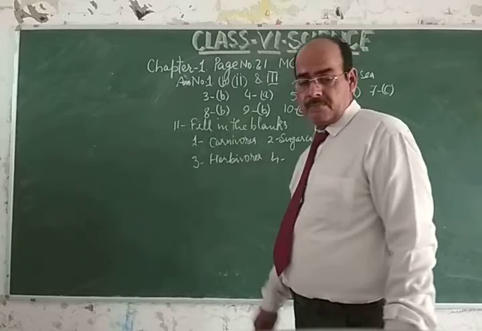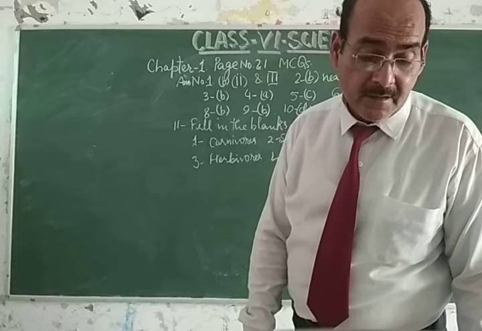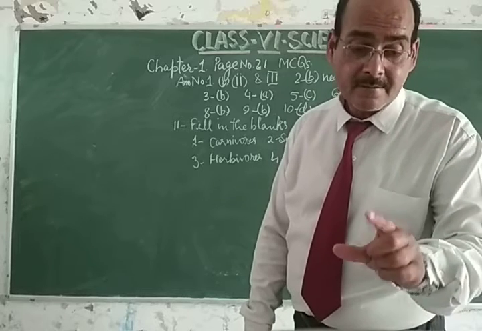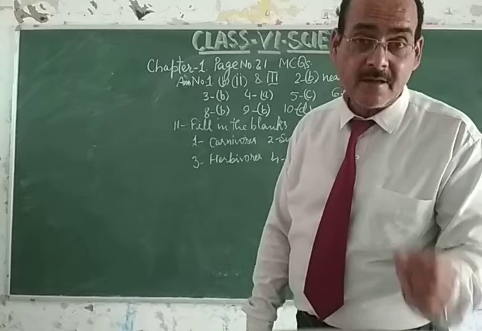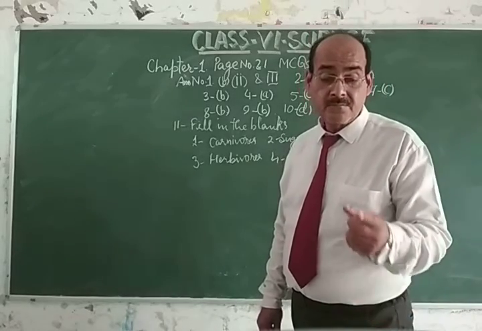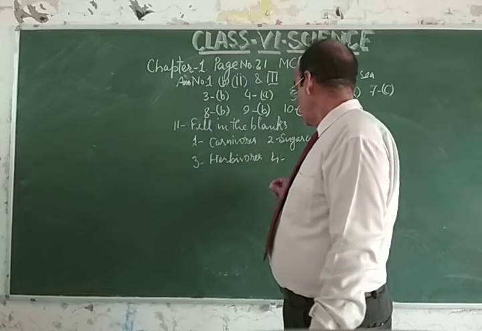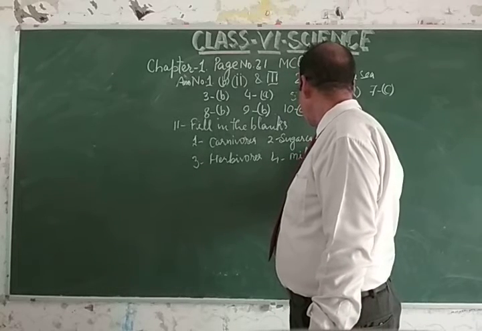And four, we drink dash got from cows, buffalo and goat. We drink milk got from cow, buffalo and goats. So in 4, the answer will be milk.